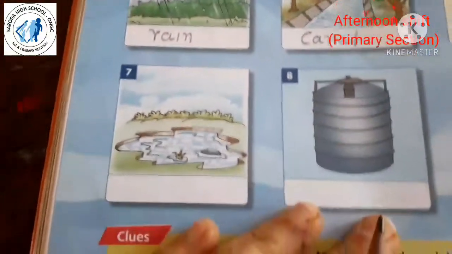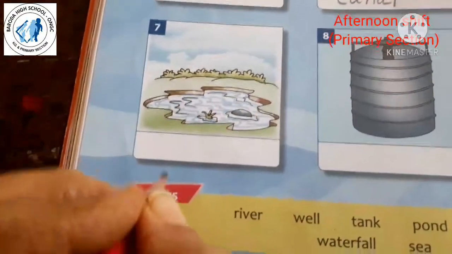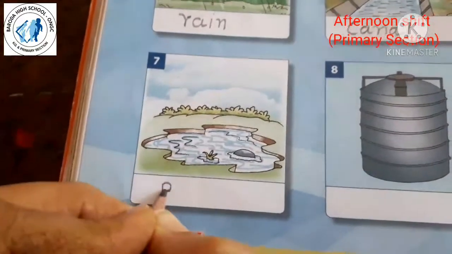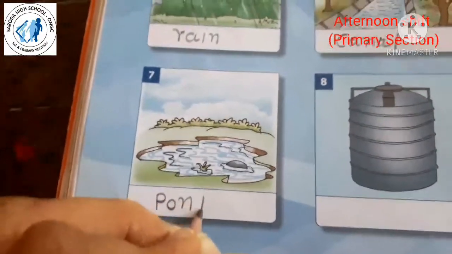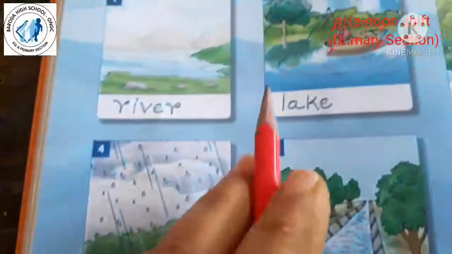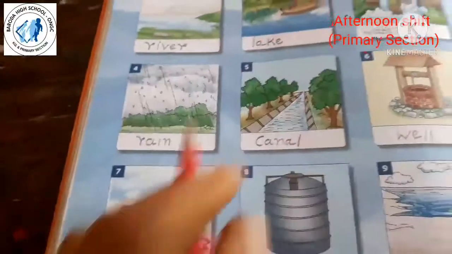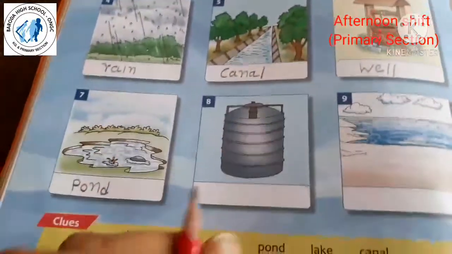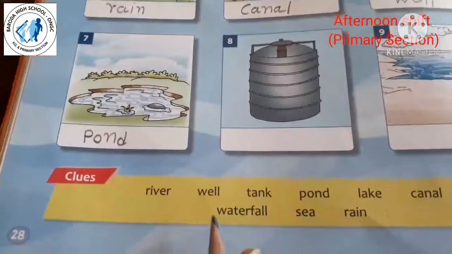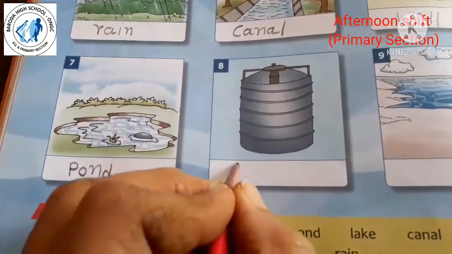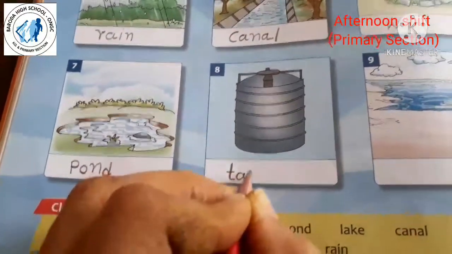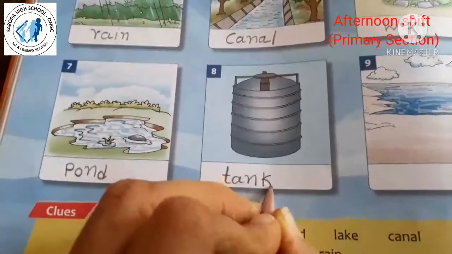Then seventh is pond. Pond is small while the lake is bigger than the pond. Right? Lake is bigger than pond. Okay. Then this you all know. What is this? Tank. T-A-N-K. Tank.